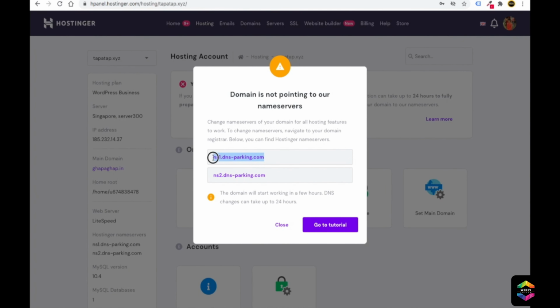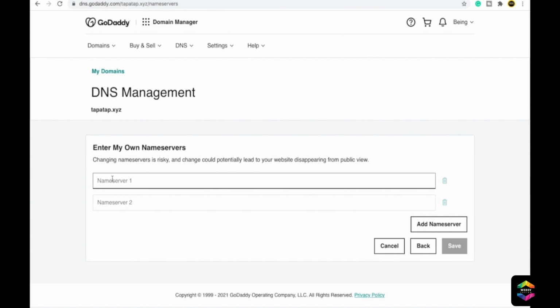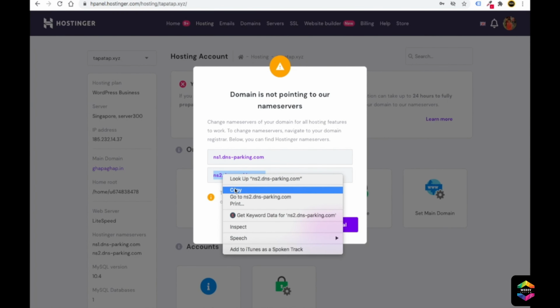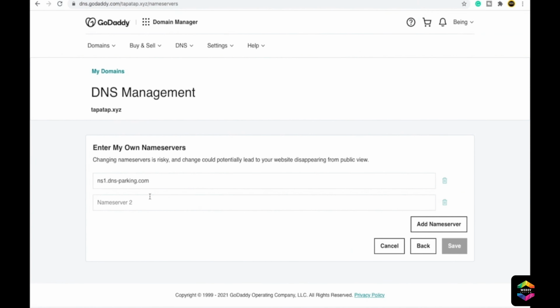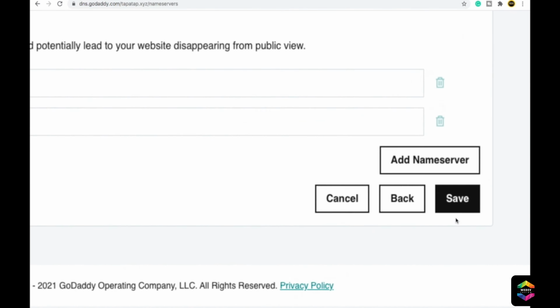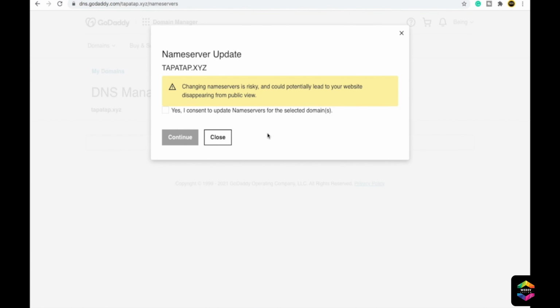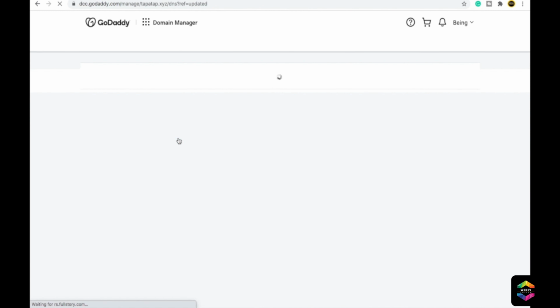Just copy the first name server, go to GoDaddy, paste the name server here like this. Similarly, go to the second name server, copy this, go here and paste the name server here. After you do this, just click on the save button. I will click on save. Then it will show you something like this. Just click on yes, then click on continue.